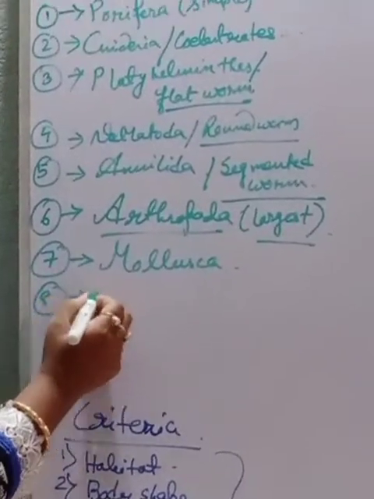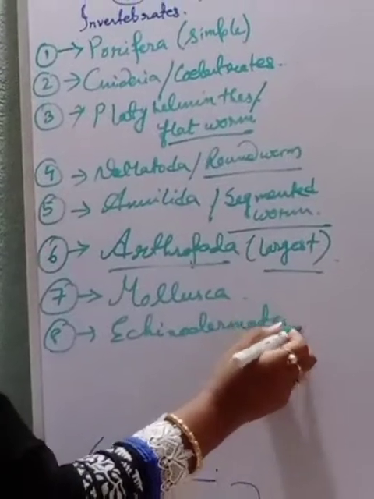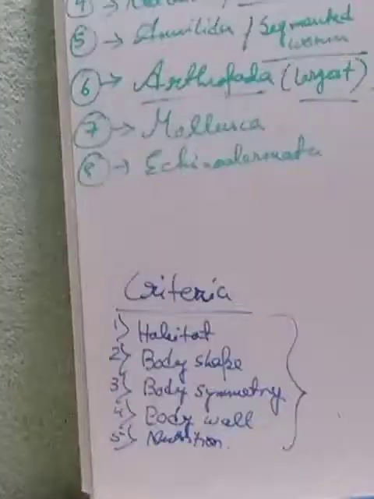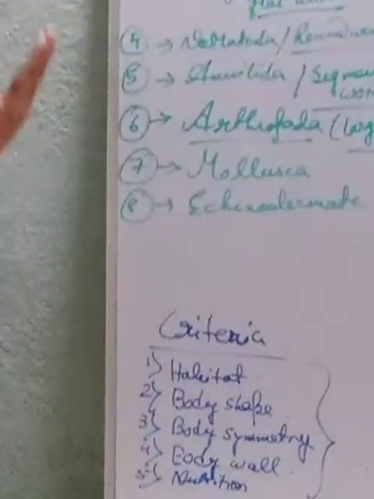Number 8 we are having echinodermata, or echinoderms. The last one is the echinodermata. They have spines in their body. Anyway, let me come one by one with this.